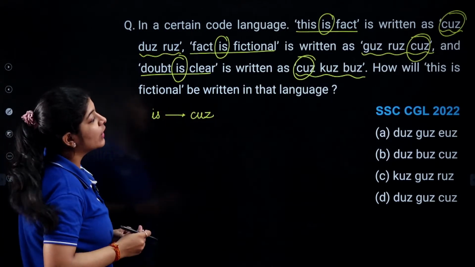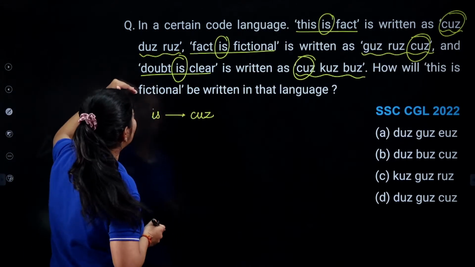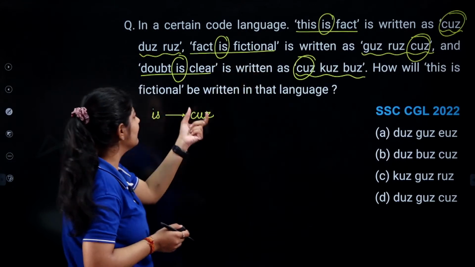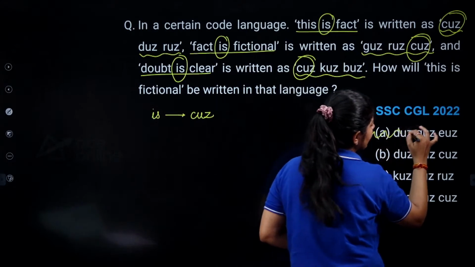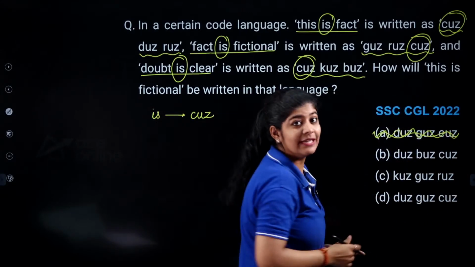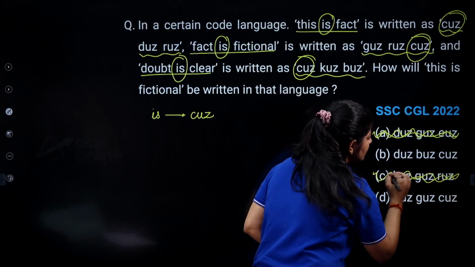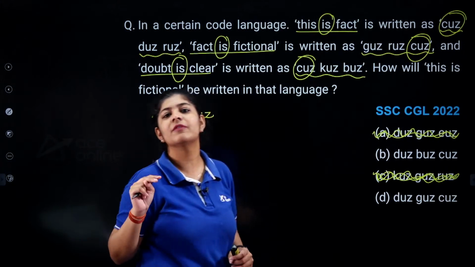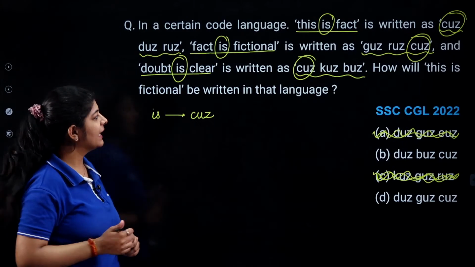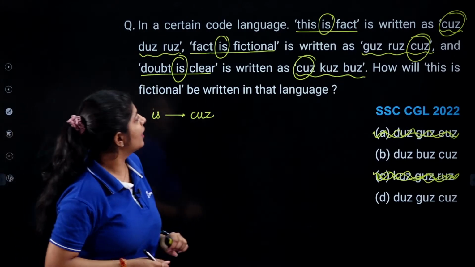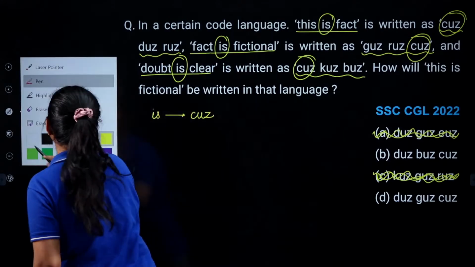Okay. Now what we need to identify? We need to identify how will this is fictional be written in that language. That means we need cuz in our answer. Do we have that? No. Just simply eliminate. Do we have that? Yes. Do we have that? No. Just simply eliminate. Now, two options are eliminated and we are left with just two options. Very good, Shrisha. Let's see. Right. Now the next one. Now you can say that here we are having this word as common as well, that is fact.